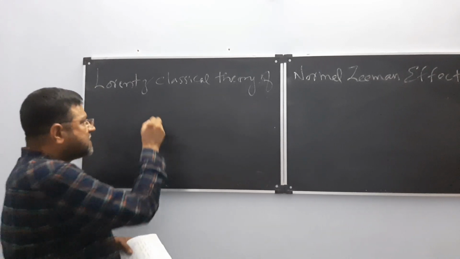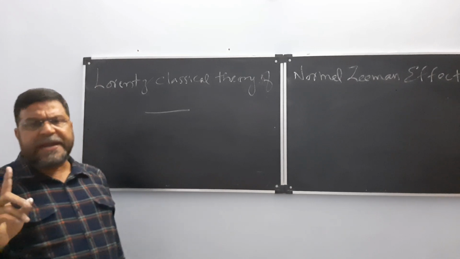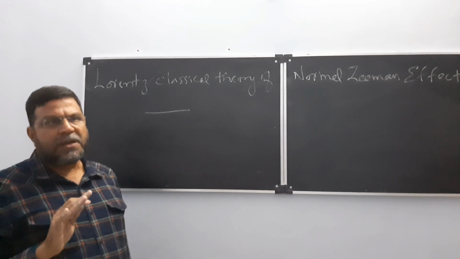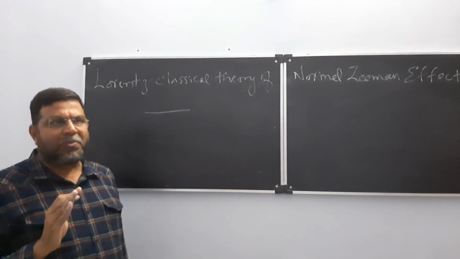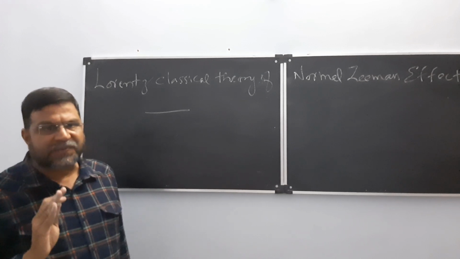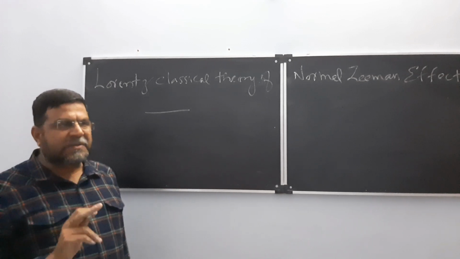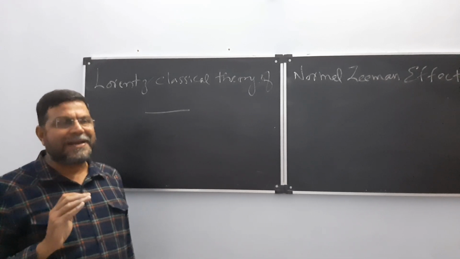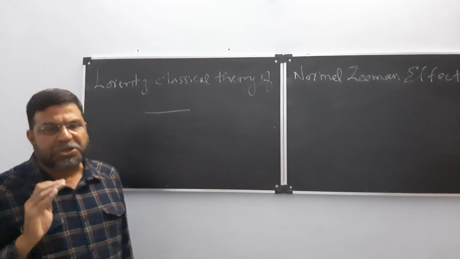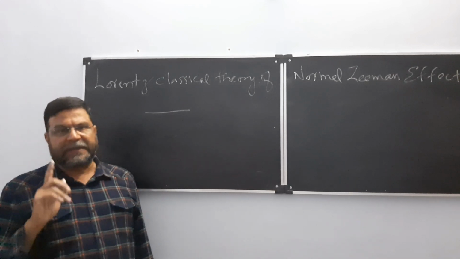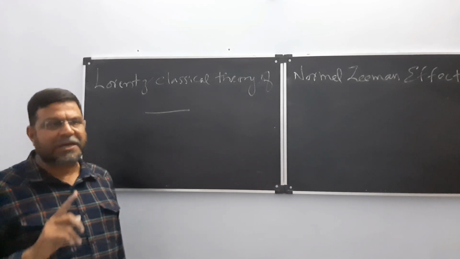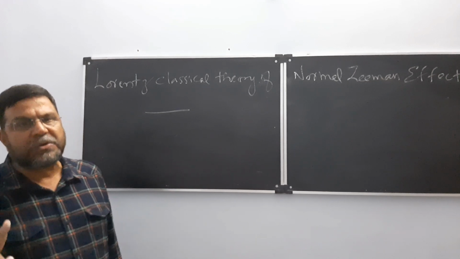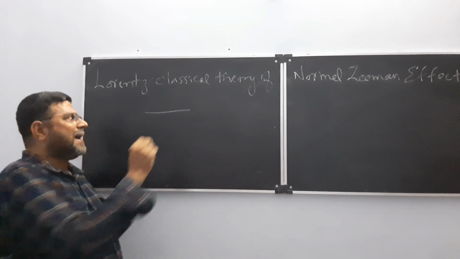Any linear motion, that means straight line, can be resolved into 2 components. One is known as longitudinal motion, another one is known as transverse motion. If a particle is made to vibrate in a direction parallel to the original direction, then it is known as longitudinal vibration. Parallel.